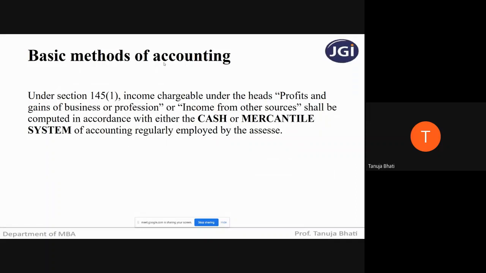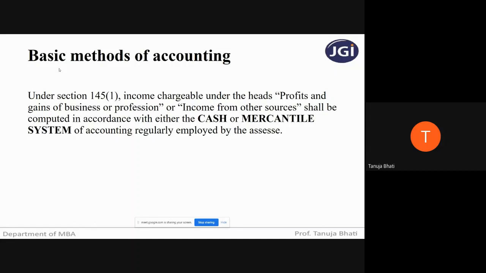Now, there are different methods of accounting that can be followed by the SSE. The two different methods of accounting that can usually be followed by the SSE are the cash system of accounting or the mercantile system of accounting. So remember, the two basic methods of accounting that can be followed by an SSE.